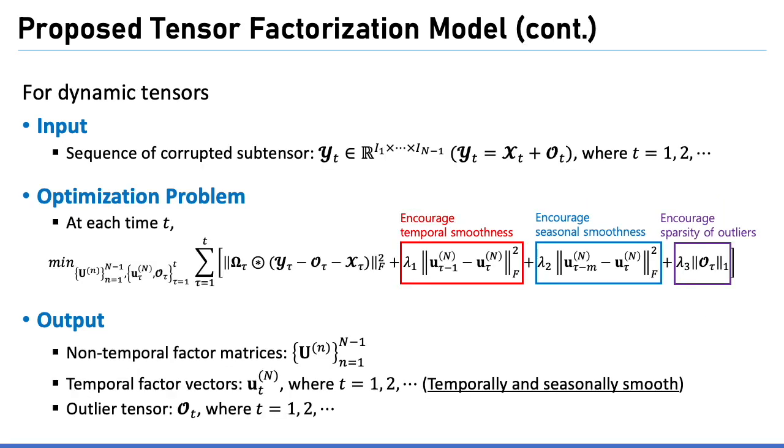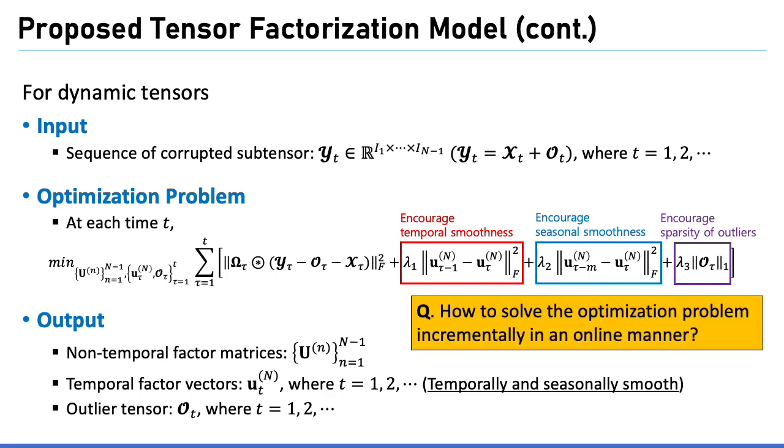Now we consider a case where the input tensor is dynamic. Specifically, we assume that a sequence of incomplete and corrupted subtensors y_t is given. Then, at each time t, we aim to minimize the following objective function. Similar to the static tensor case, the first and second penalty terms in the objective function encourage smoothness. Ideally, we need to optimize the objective function considering all the historical data. However, this is not feasible since we are dealing with a tensor stream whose length could be infinite. So, how to solve the optimization problem incrementally in an online manner?